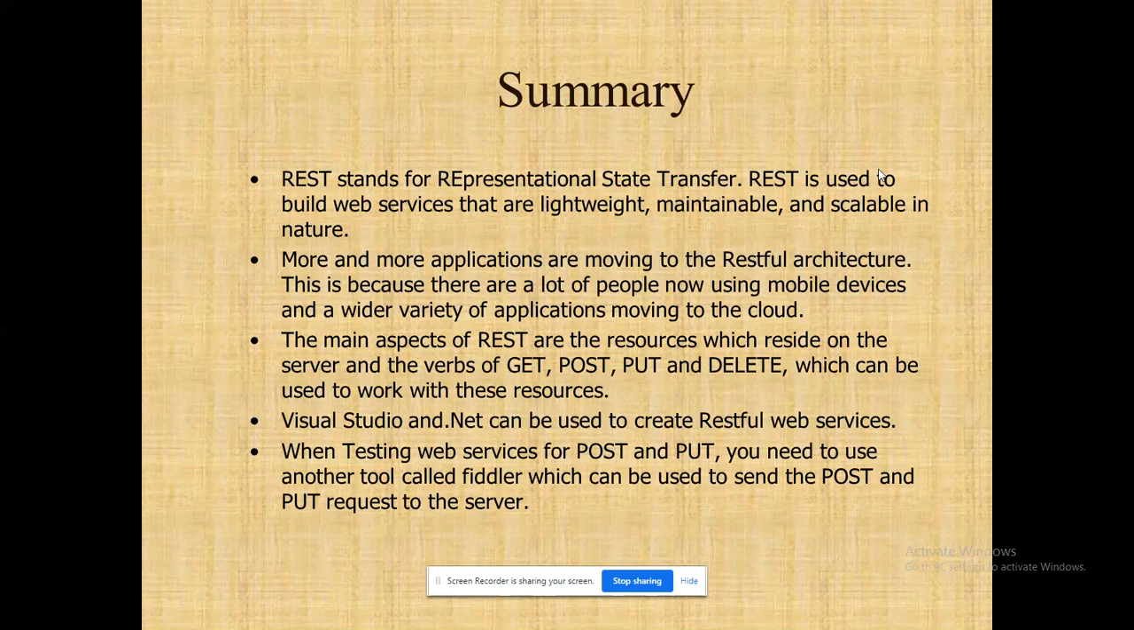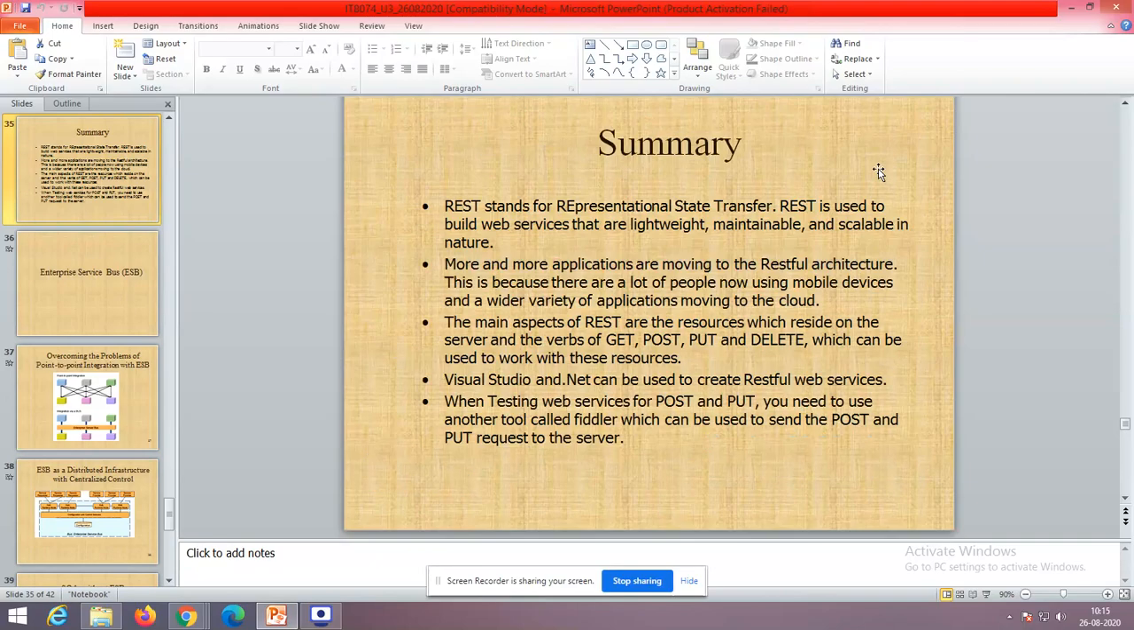Everything has happened through the .NET framework, right? Thank you. If you have any queries, you can post.